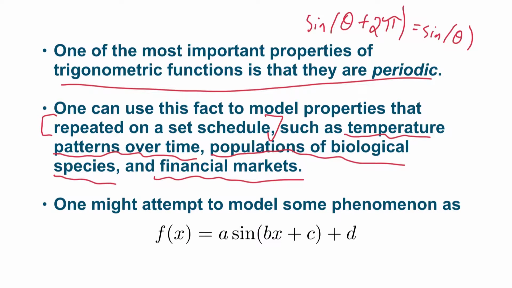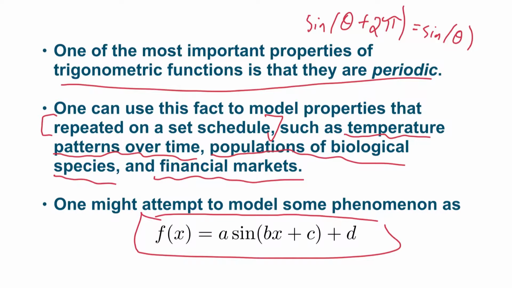So what would a trigonometric model look like? It would look something like f of x equals a constant times sine of bx plus c, plus d, or cosine, potentially even tangent. So what are the roles of these constants here? There are 4 of them.